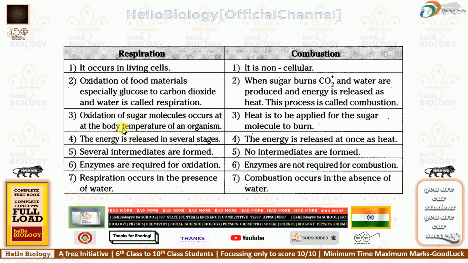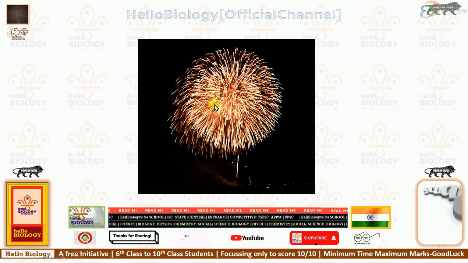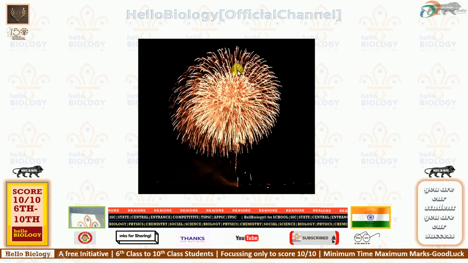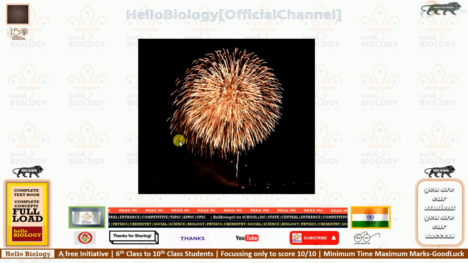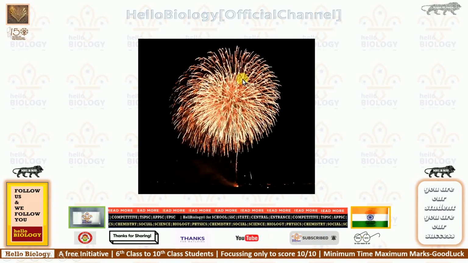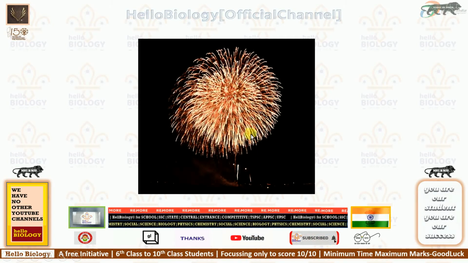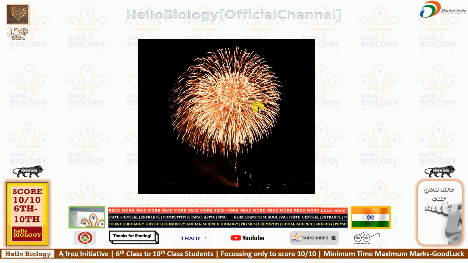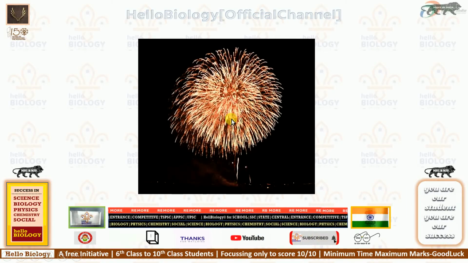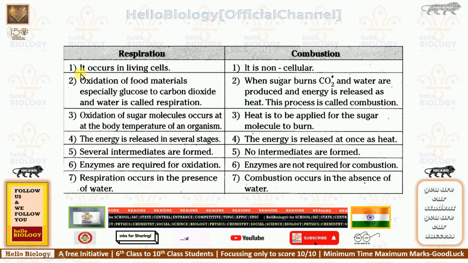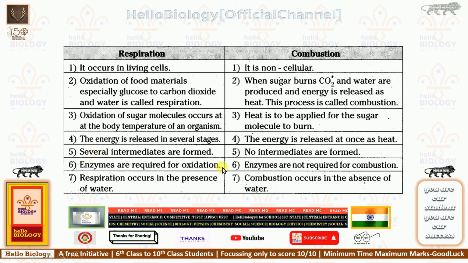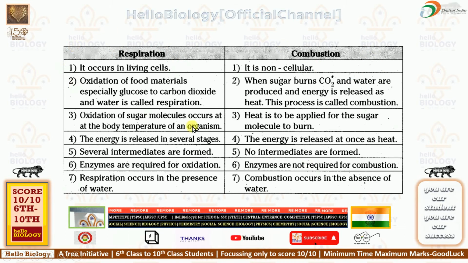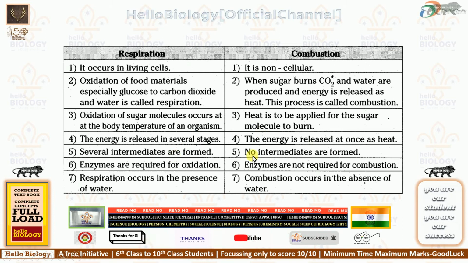Heat is released less in respiration, but in combustion heat is released more. Why? Because respiration is a controlled process, and combustion is an uncontrolled process. That's why more heat will be generated. So in your exam, these seven points are there. You can write any five points, whichever you find easy. This is controlled, this is uncontrolled.